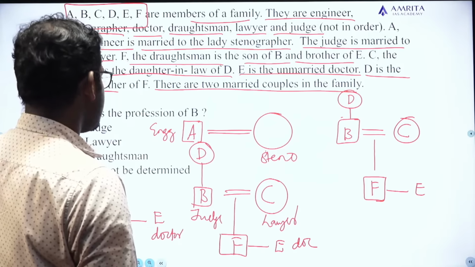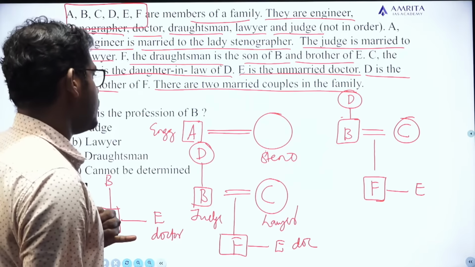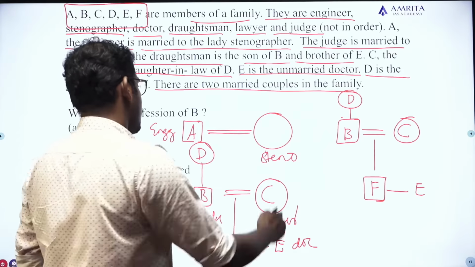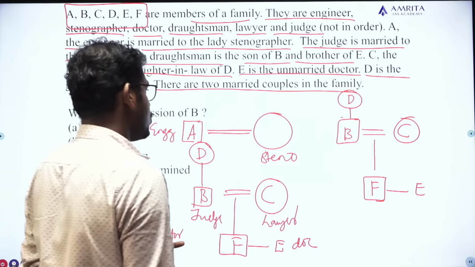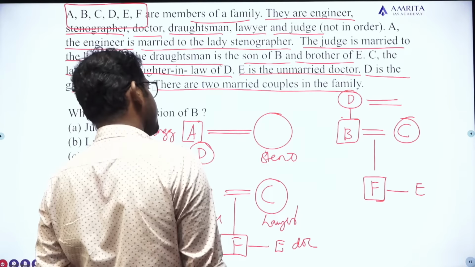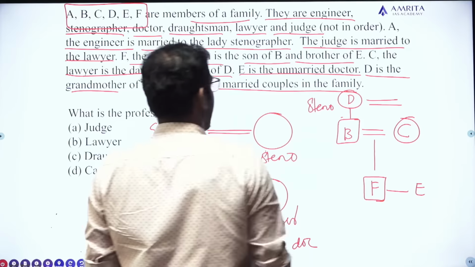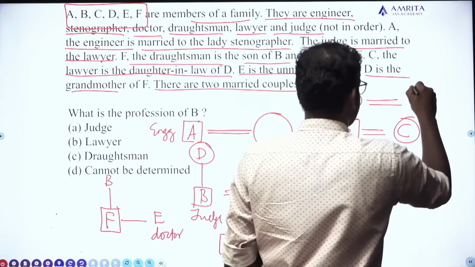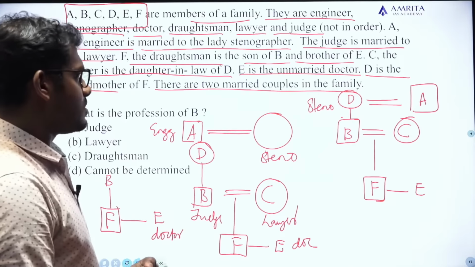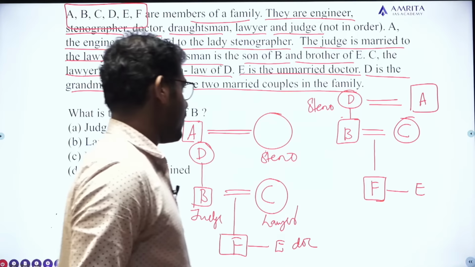Now, who is actually missing? A is missing in this figure. And A is actually the engineer, and he is the husband of a steno who is unknown. So I can assume that there is one more married couple which I needed, and there is D. She is a steno and she has a husband who is an engineer, that is A. Now it makes more sense that there are 6 members: A, B, C, D, E and F.